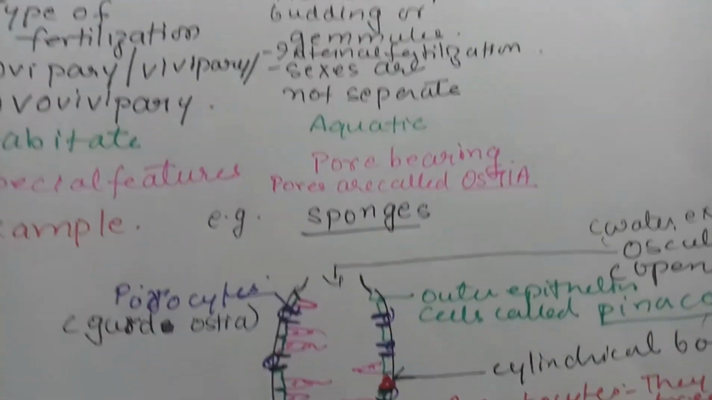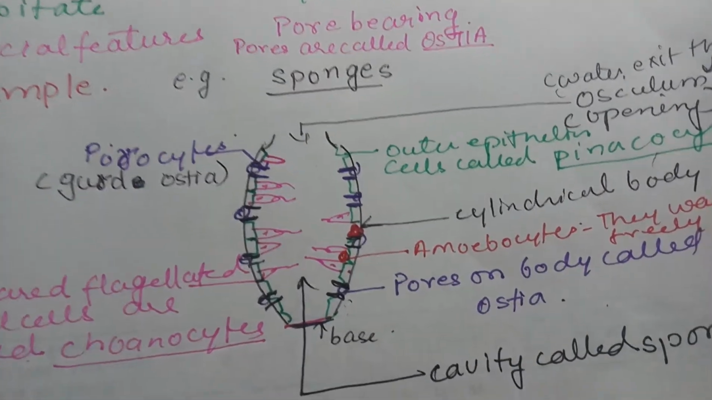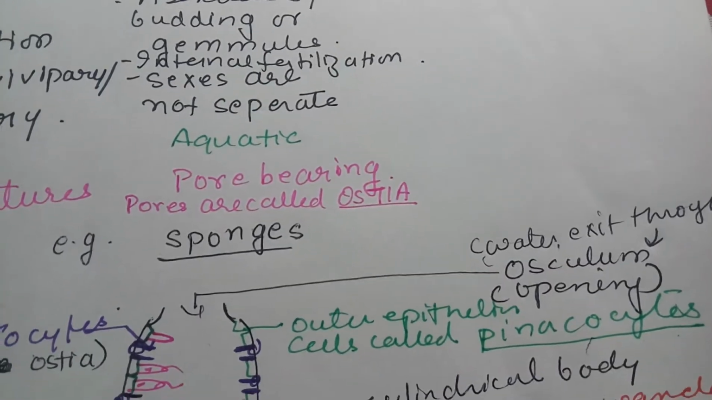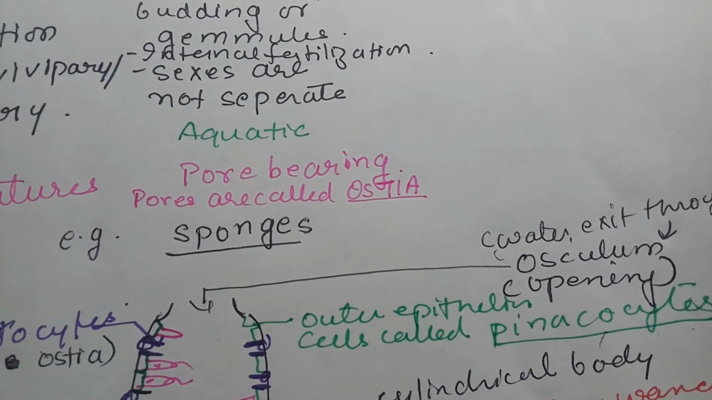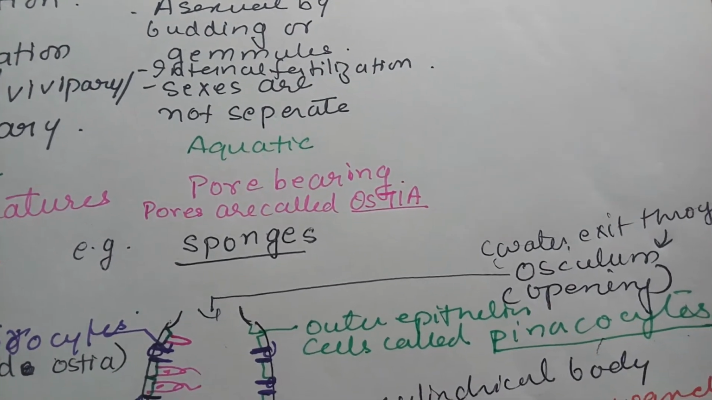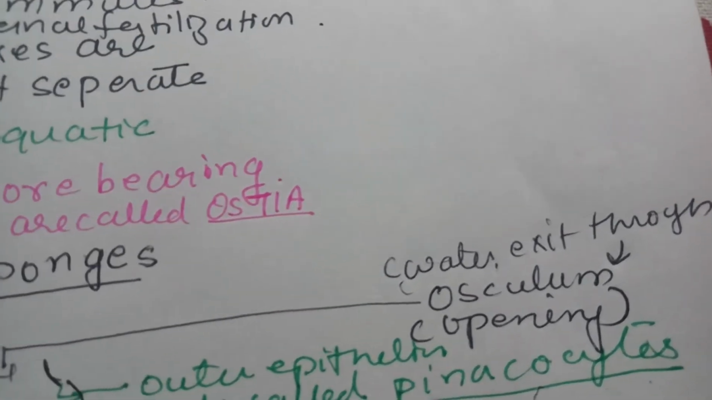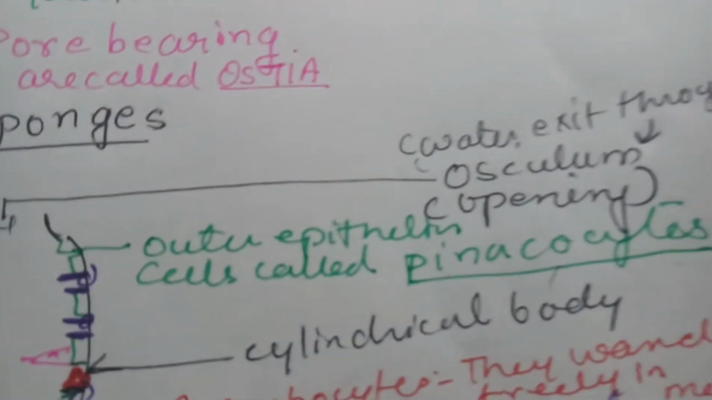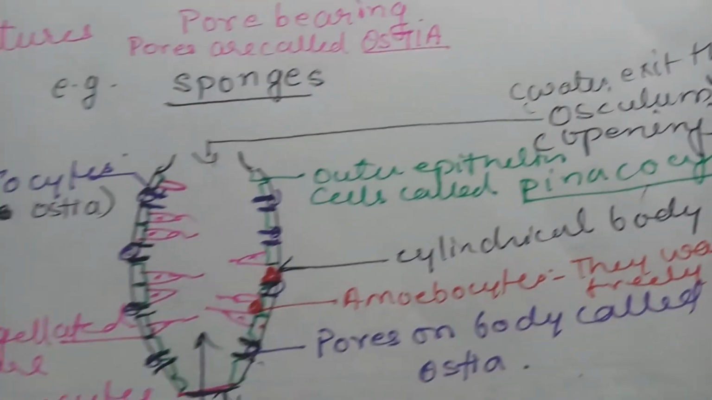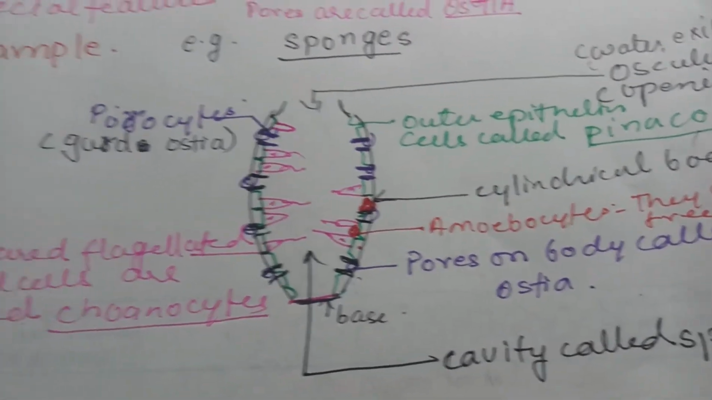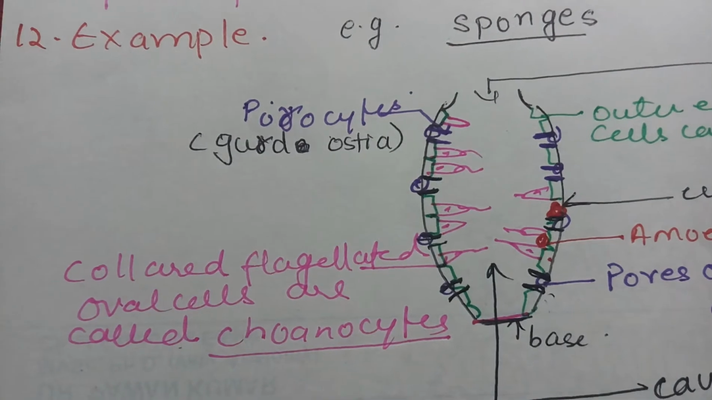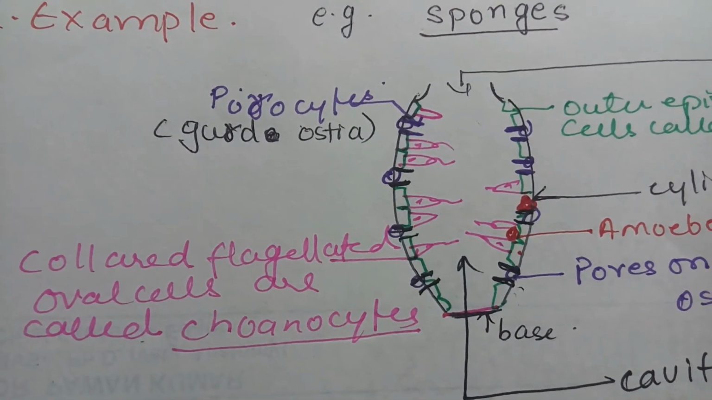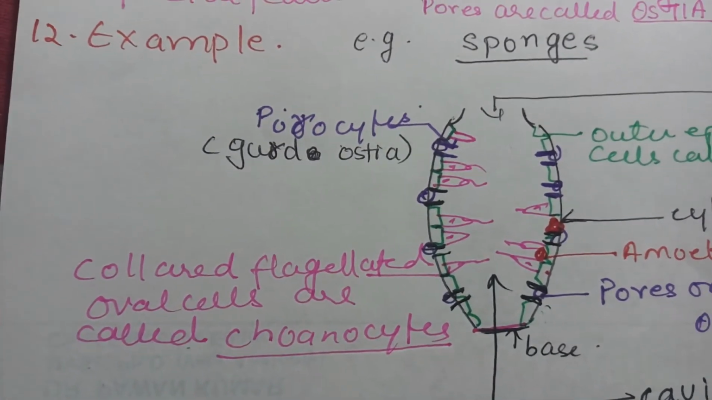Now also look at the example. This is a sponge. It has a cylindrical body, and it has this opening. Now this opening is not mouth, and it is not meant for ingestion. This opening is called osculum. Now different cells are there. The outer cells, epithelium, are called pinacocytes, whereas the inner ones, which are flagellated collar cells, are called choanocytes, and they also do the digestion of the food.